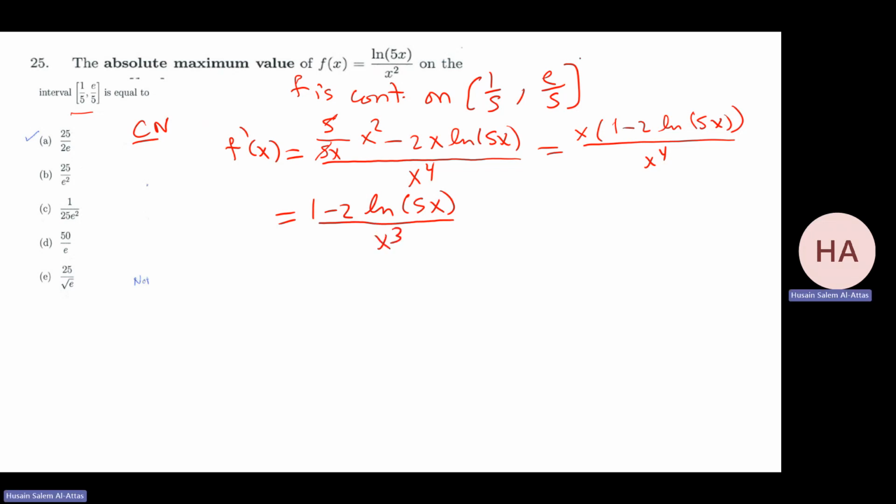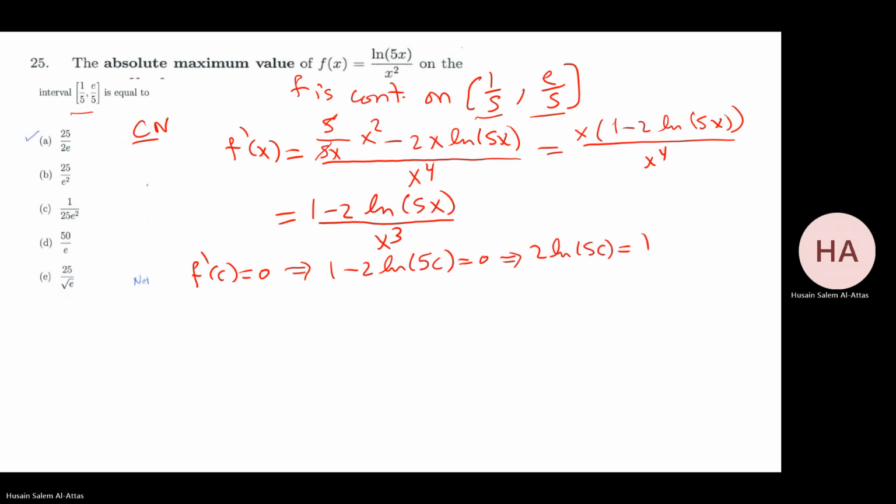The domain, yeah, this is the domain I'm talking about, 1 over 5, 8 to the power 5. Okay. So I need to check f prime at c equal to 0. That implies 1 minus 2 ln 5c equal to 0. That implies 2 ln 5c is equal to 1.